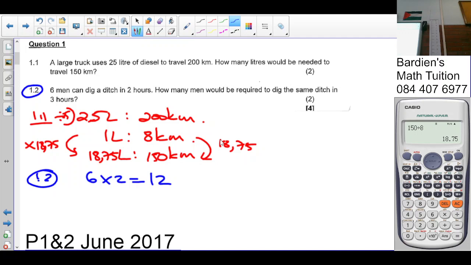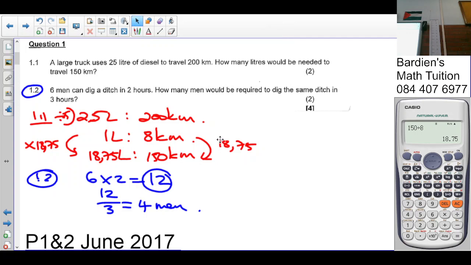They want to know how many men would be required to dig the same ditch in 3 hours. So the total is 12. So 12 divided by 3 is going to be 4. So it takes 4 men to dig the same trench or ditch in 3 hours. Does it make sense? Yes. Okay. But we'll get to that when we do term 3.